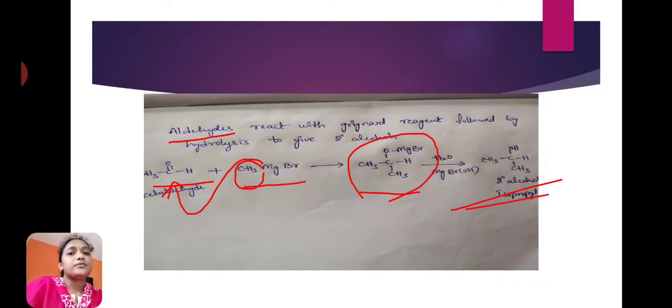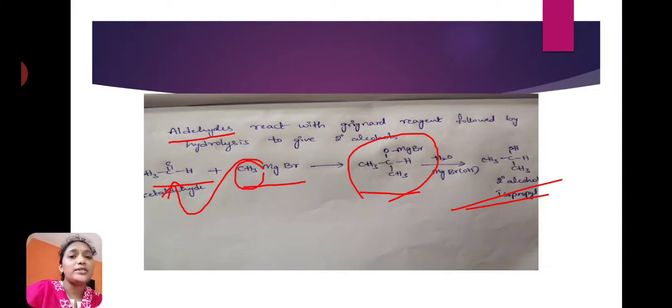Aldehydes. When Grignard reagents react with aldehydes except formaldehyde, all remaining aldehydes react with Grignard reagent followed by hydrolysis to give secondary alcohols. Here the aldehyde is acetaldehyde, CH3CHO. Acetaldehyde reacts with Grignard reagent CH3MgBr and forms one transition state.